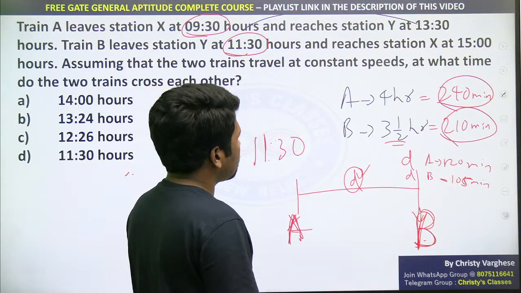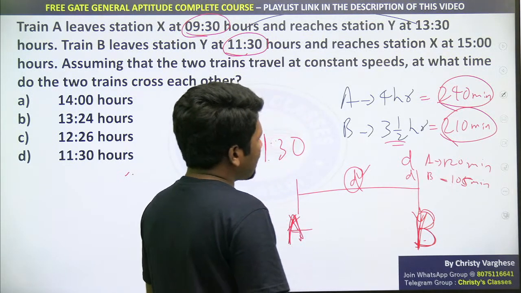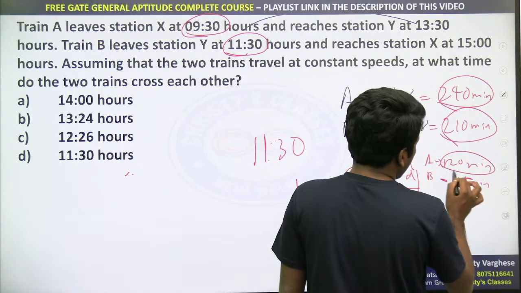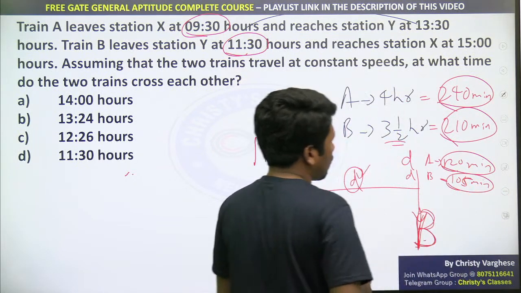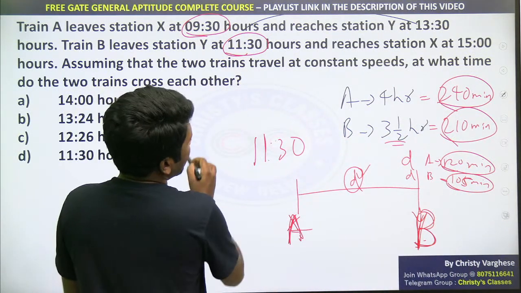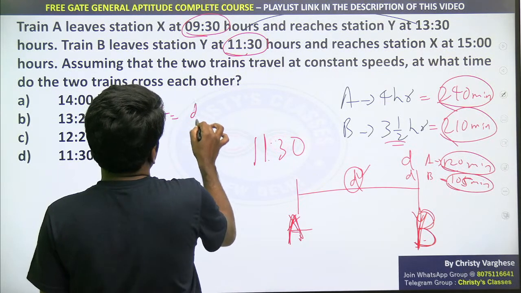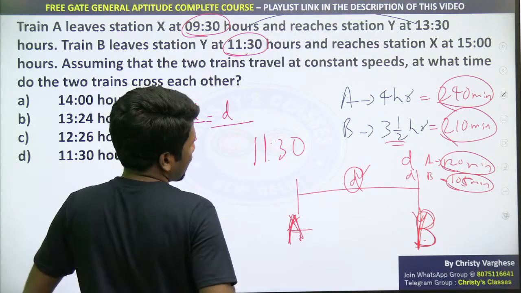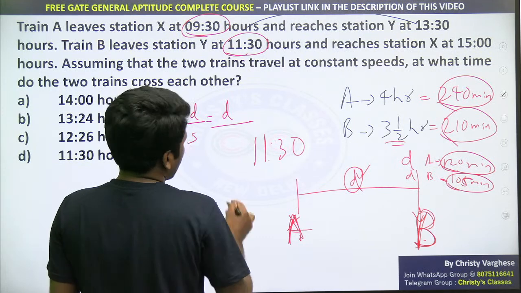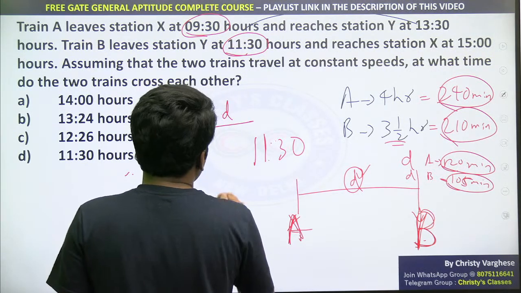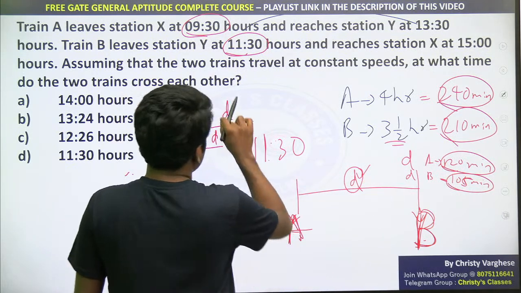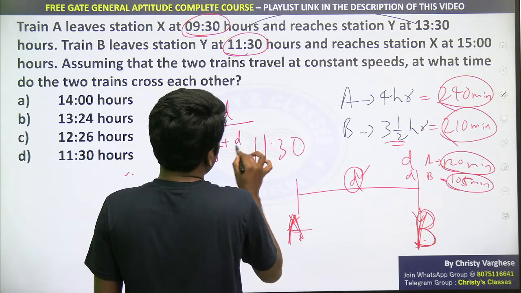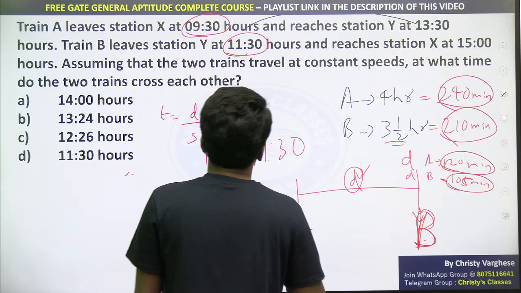The question is asking for the time. But actually there is a relative speed involved. The time taken by A alone is 120, B alone is 105. The time will be relative distance divided by relative speed. Relative distance I have assumed D itself. Relative speed will be D by 120, distance by time, plus D by 105. Are you all understanding this?